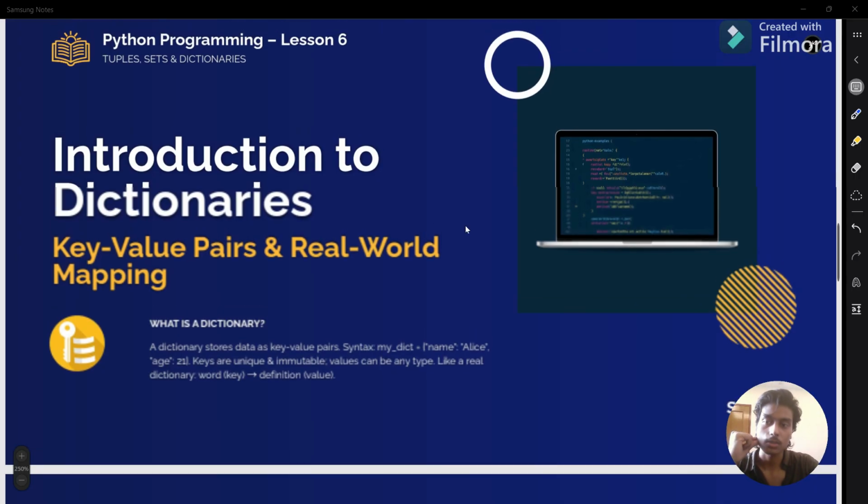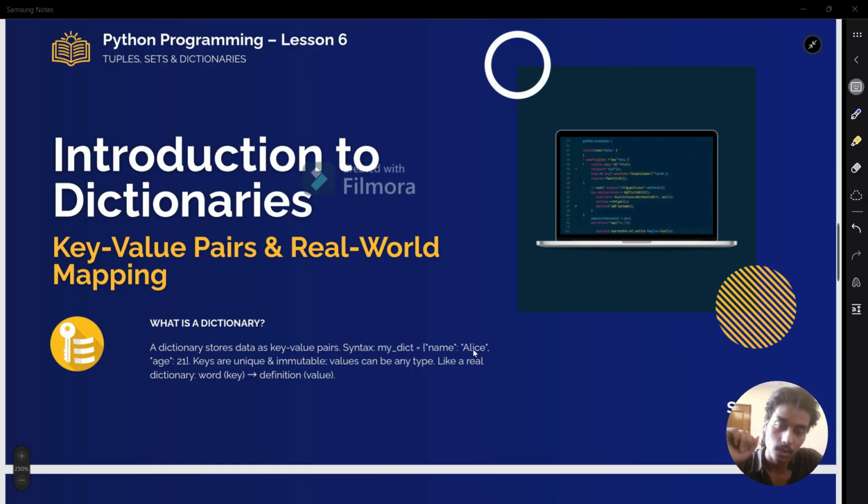So now introduction to dictionary. So dictionary is key value pairs and real world mapping. So what is a dictionary basically? Dictionary stores data as a key value pair, syntax my_dict, and then name is equal to Alias, age 21. Keys are unique and immutable.